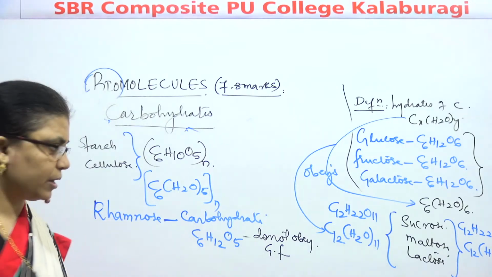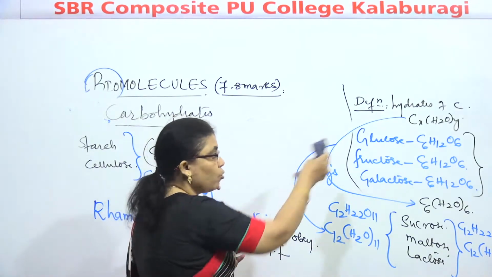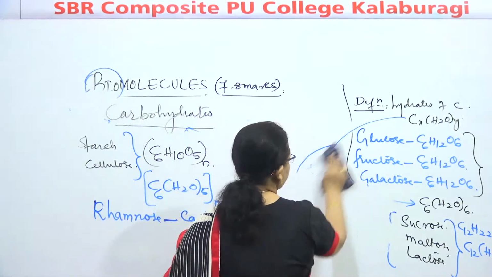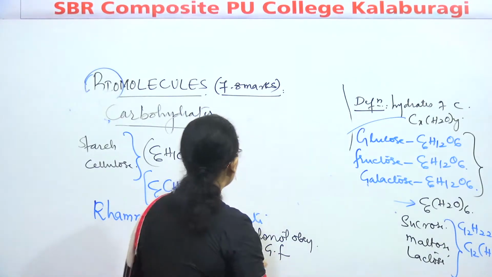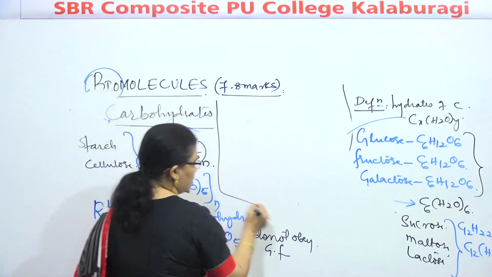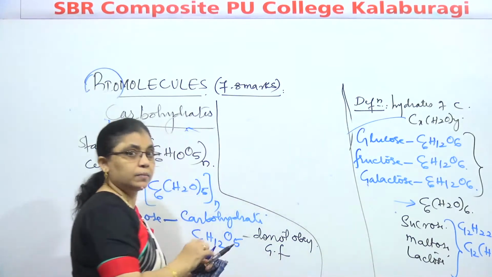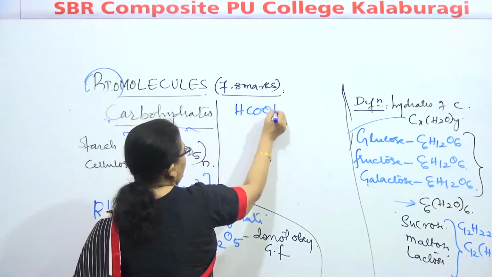Another example: if we take molecules which are non-carbohydrates but obey this general formula. Can you repeat it? Here only I will write it, it will be good for you to compare. Taking an example like formic acid, HCOOH.